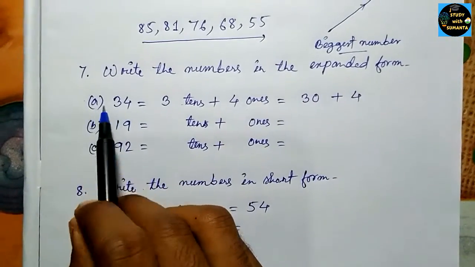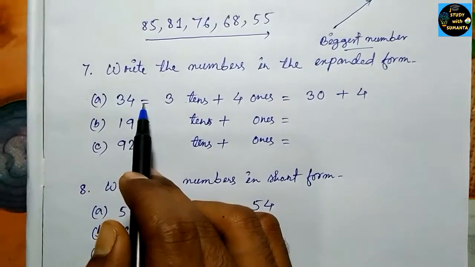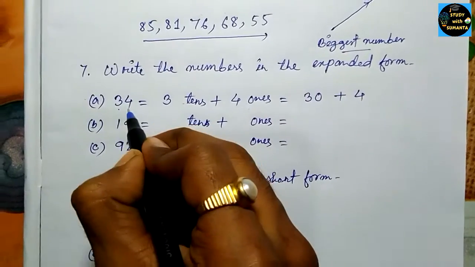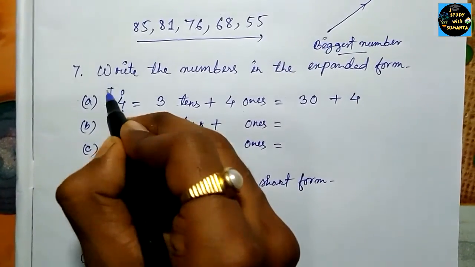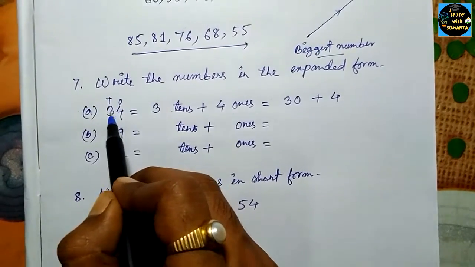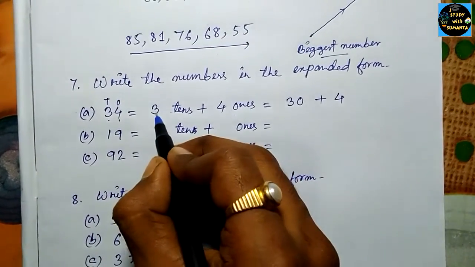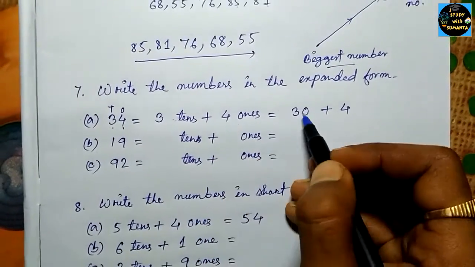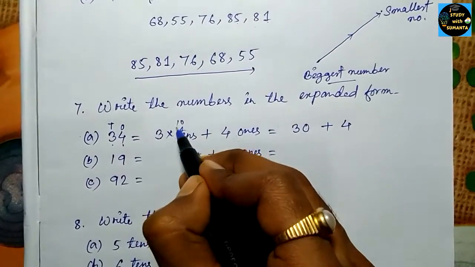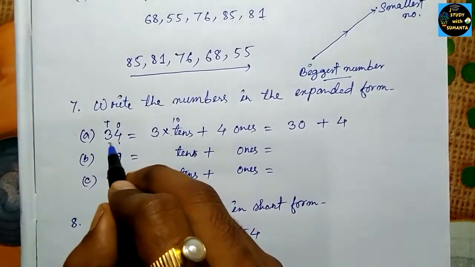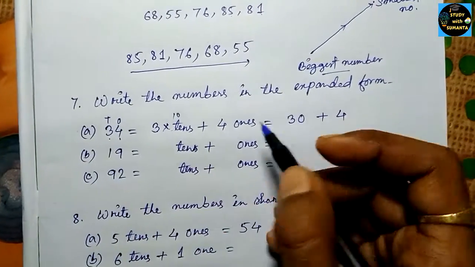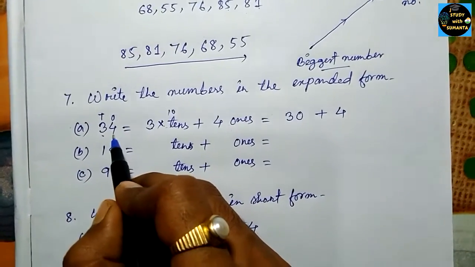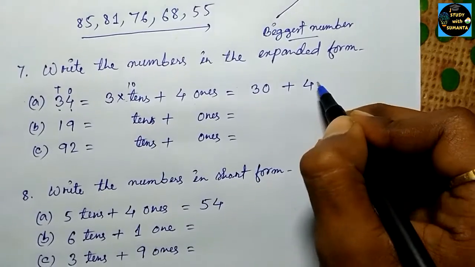So first in A we have 34. When we expand this number, this is the 1 place, this is the 10th place. In the 10th place we have 3, and in the 1's place we have 4. That means 3 into 10, so we have 30, plus 4. That means 30 plus 4, we will get 34.